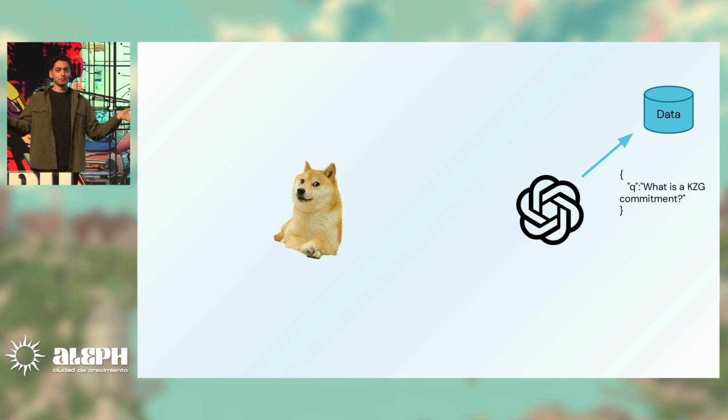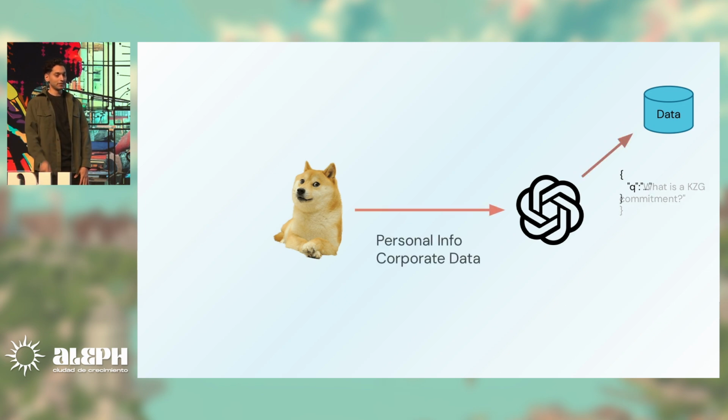It will store it in this big database, and every query is stored. Why? Because this data is very important to train new models. Training new models is all about data, so data gathering is a big thing here. So let's say Doge here is sending personal information or corporate data. All of this is going to be stored in the same database, and it's going to be used to train these new models. If it's remotely possible to extract this data from the new model once it's built, then all your information is pretty much available to everyone.